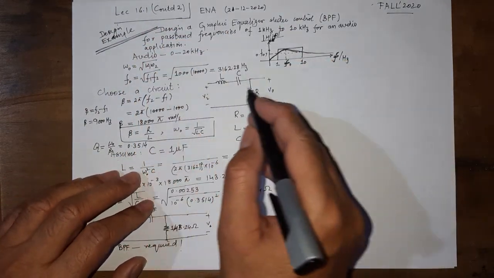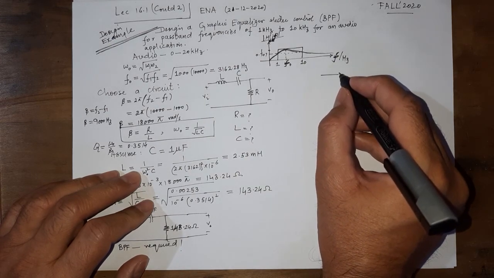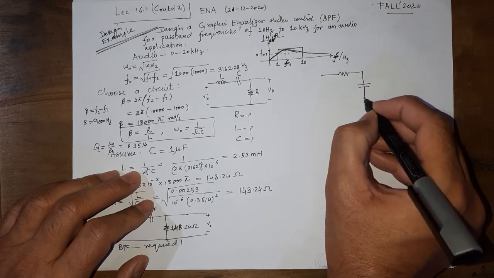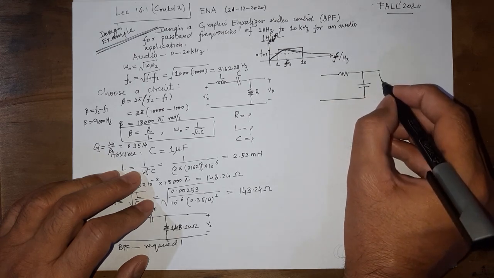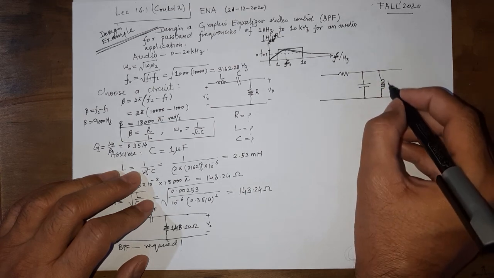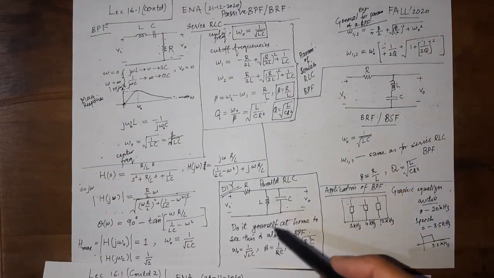Instead of choosing this circuit, try to choose this one, where we have L and C in parallel. Choose this circuit, and do it at home, do it yourself.